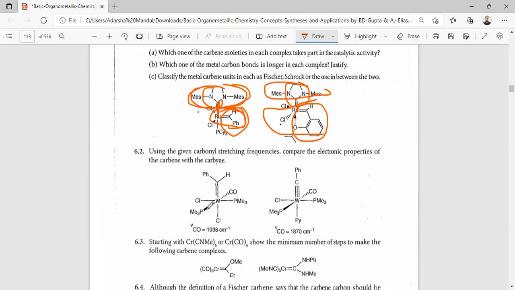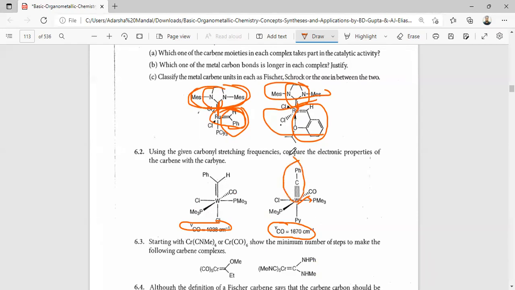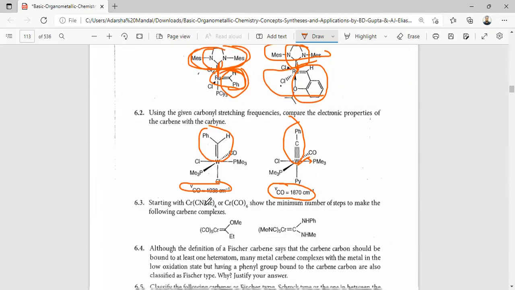So here this is the carbene, this is the carbyne. For the carbyne case, the CO stretching frequency is lower. That means for the carbyne case, the metal has more electron density, so the metal to CO back donation is more pronounced. That's why the CO stretching frequency is lower. So that means the carbyne is a more electron donating ligand compared to the carbene.